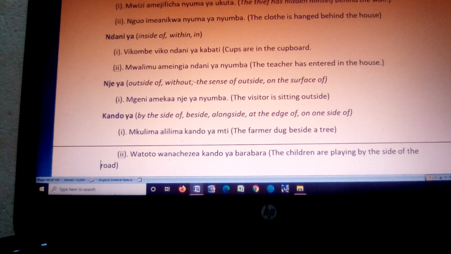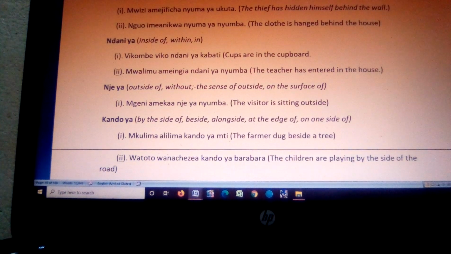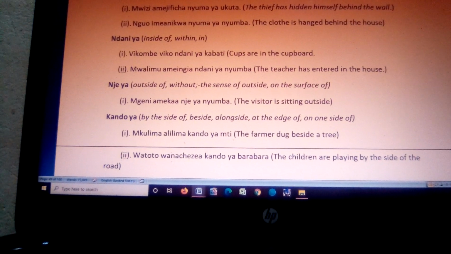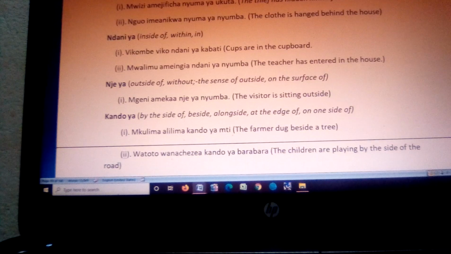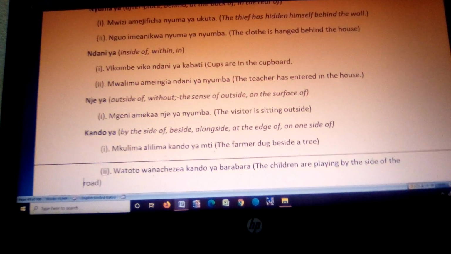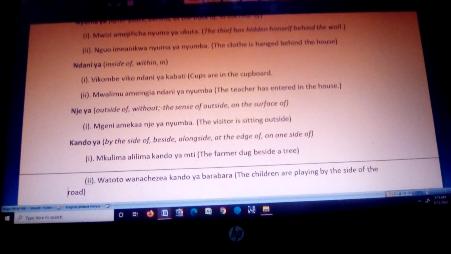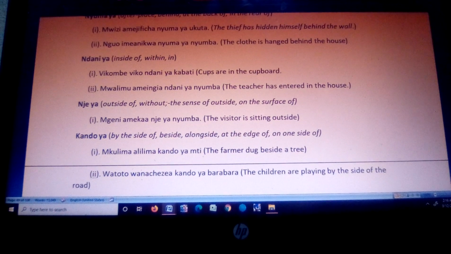We also have another sentence like kando ya. By the way, these sentences are used. I will construct more sentences. Actually, it's just that this coronavirus has done us bad, but you've always contributed a lot to my work or to my lessons in class.